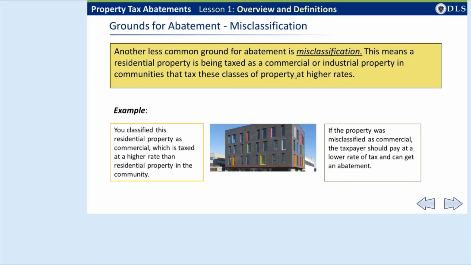Misclassification is a ground for abatement available to taxpayers in cities and towns that charge different tax rates for different classes of property, or have split tax rates. Typically, in split tax rate cities and towns, a residential taxpayer is assessed at a lower tax rate than a business property owner. If a residential property was incorrectly classified as commercial property, it will have been assessed a higher tax than it should have been assessed, and the taxpayer is entitled to have the difference abated.